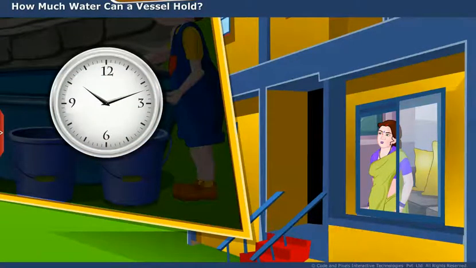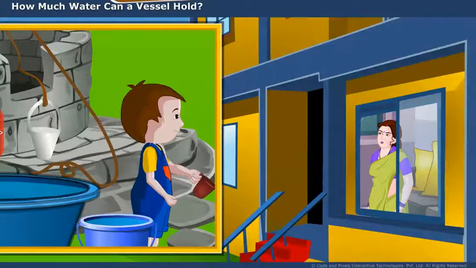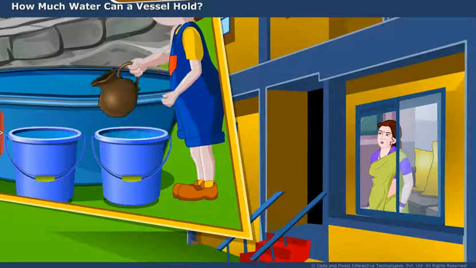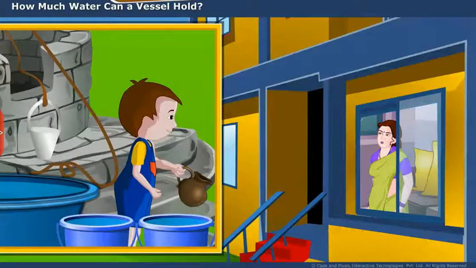After 3 minutes, he replied, Mom, it took 15 mugs to fill the bucket. Now, repeat the same with the second bucket, but this time use the jug to fill the bucket and count how many jugs of water are required to fill the bucket. Now he replied quickly, It just took 6 jugs of water.